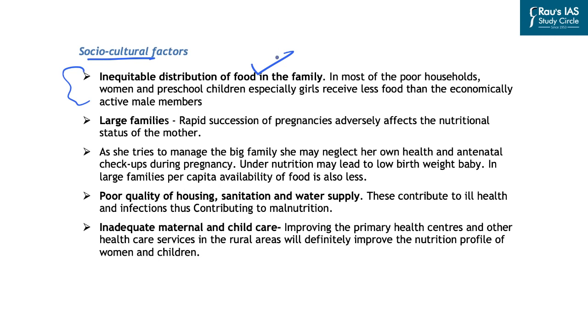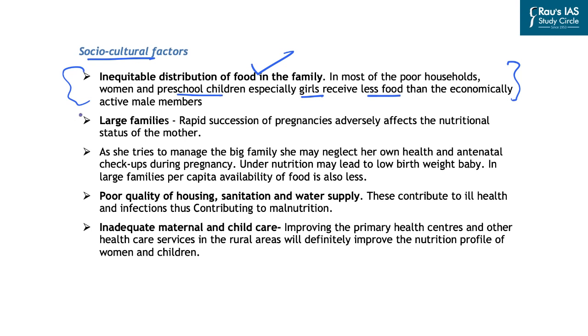If you look at most of the poor households in India, women and preschool children, especially girls, receive less food than the economically active male members. And that is why you might be aware that the government of India has been focusing on the midday meal program, which aims at meeting the nutritional requirements of the children who are studying in the government schools in India.